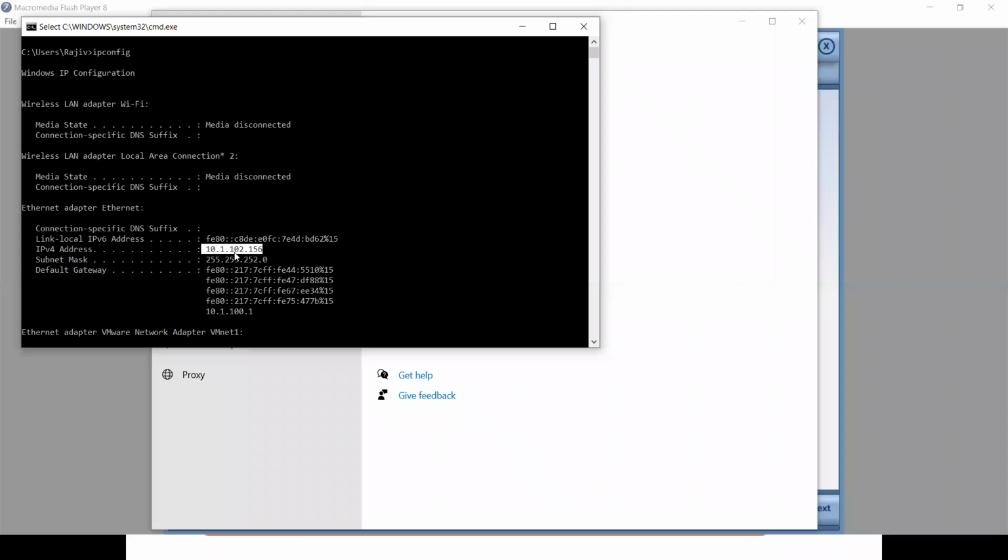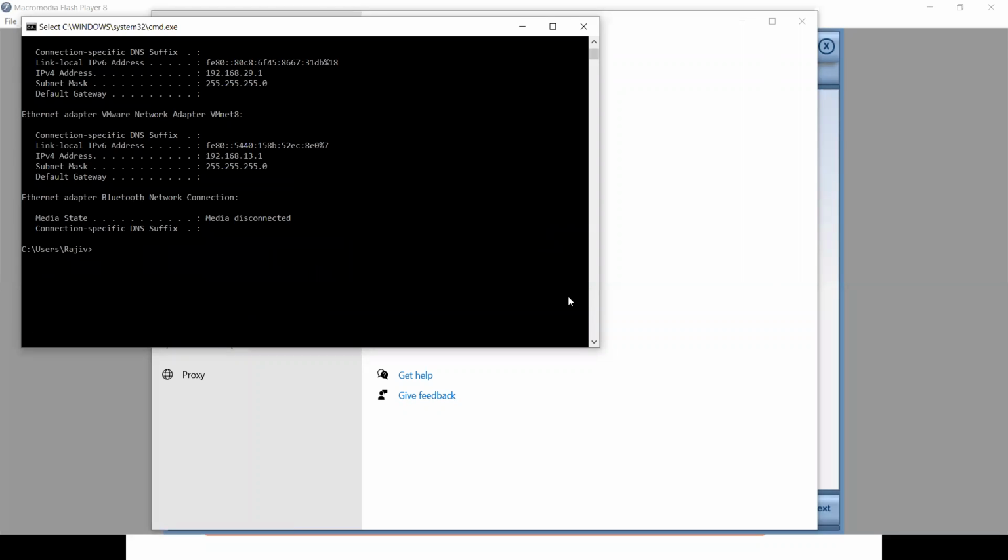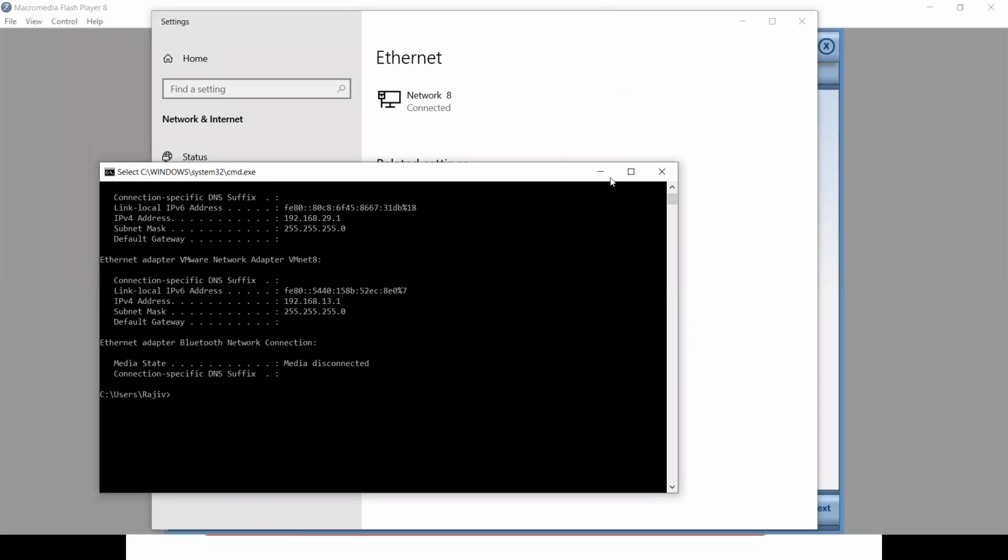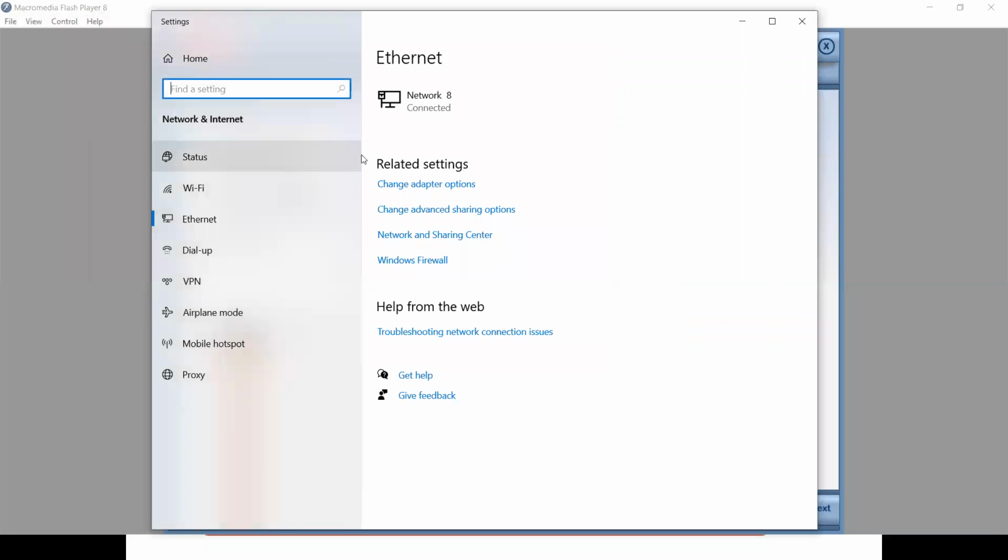That means this is the logical one. But physical addresses are not changeable. Physical addresses are fixed and they have a size of 48 bits. I will show you how to check the physical addresses.